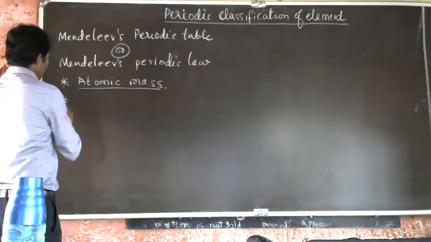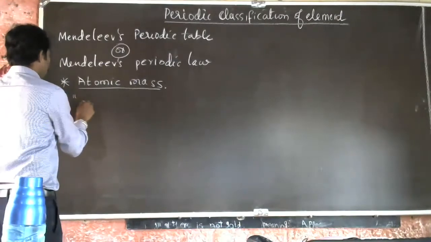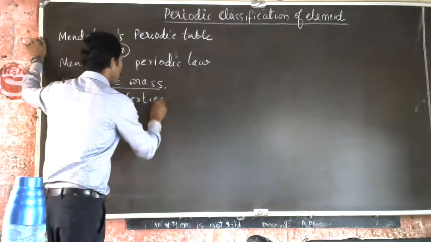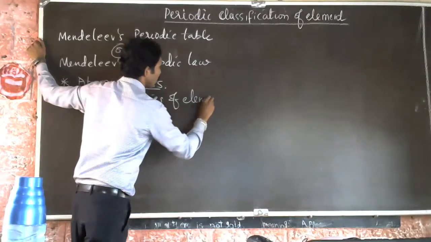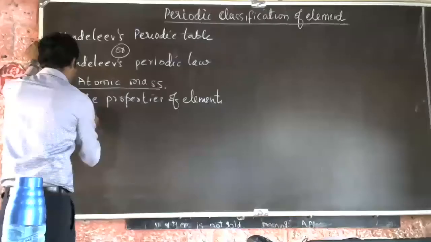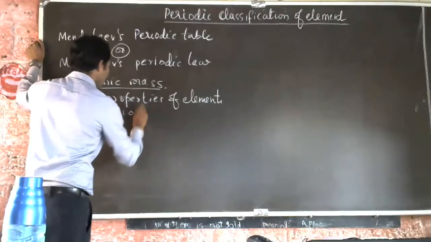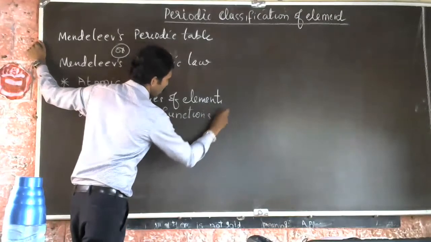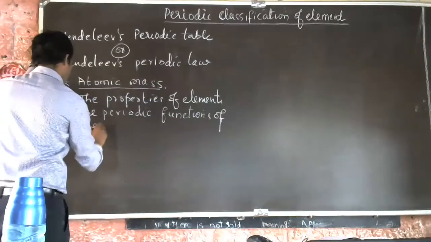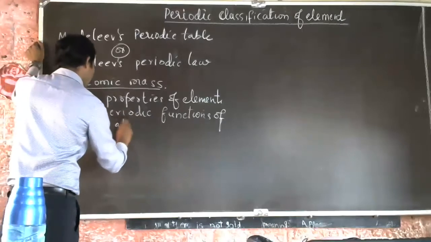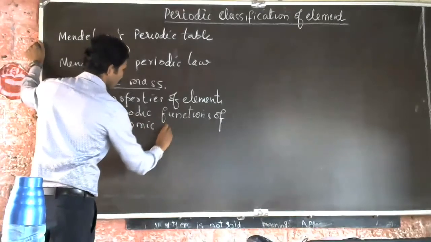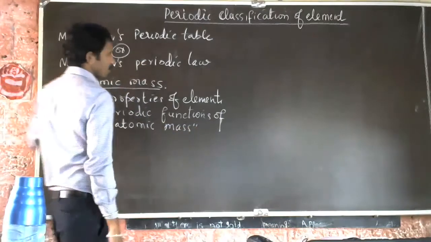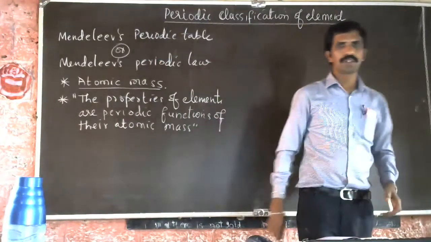Understood? So, what does the law state? The properties of elements are periodic functions of their atomic mass. So this is the law proposed by Mendeleev.